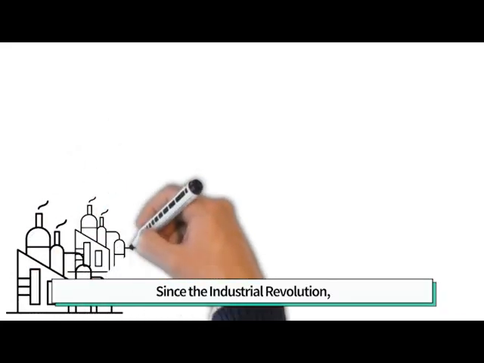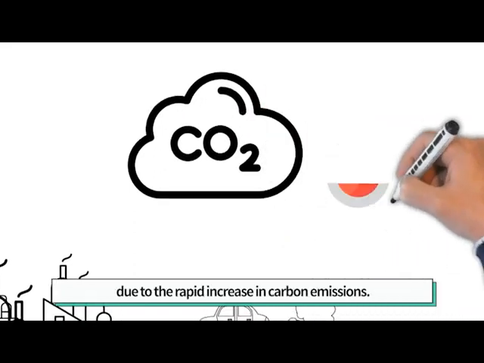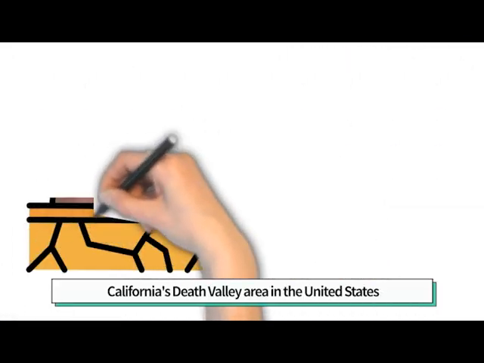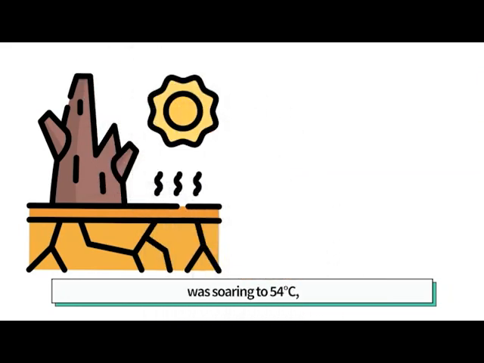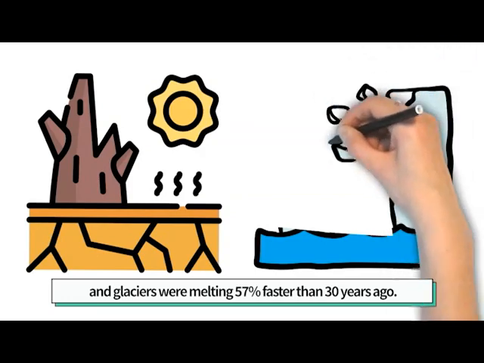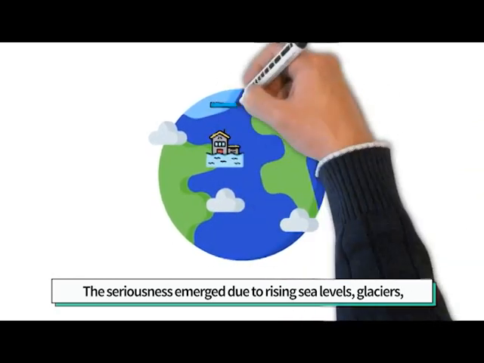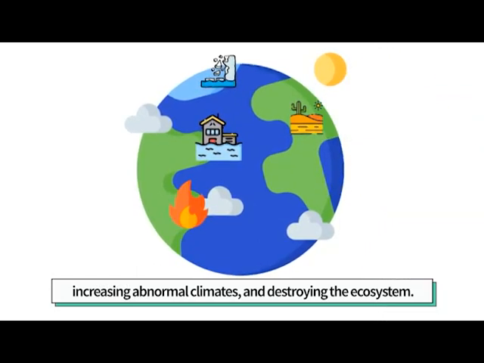Since the Industrial Revolution, the average temperature of the Earth has risen significantly due to the rapid increase in carbon emissions. California's Death Valley area in the United States was soaring to 54 degrees Celsius, and glaciers were melting 57% faster than 30 years ago. The seriousness emerged due to rising sea levels, glaciers, increasing abnormal climates, and destroying the ecosystem.